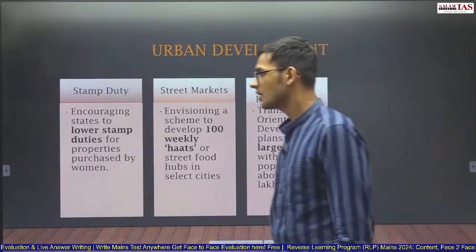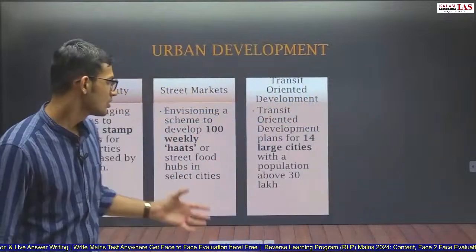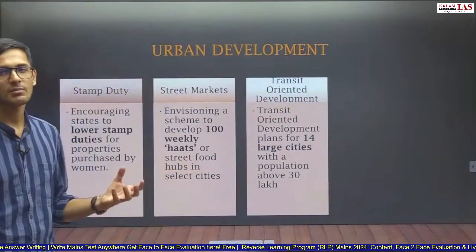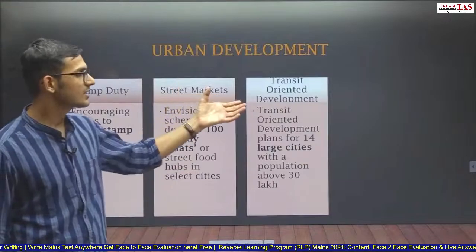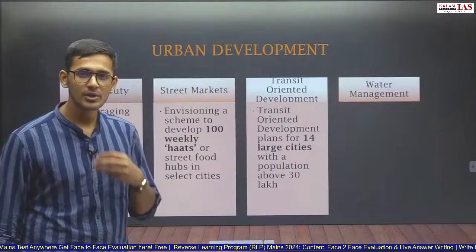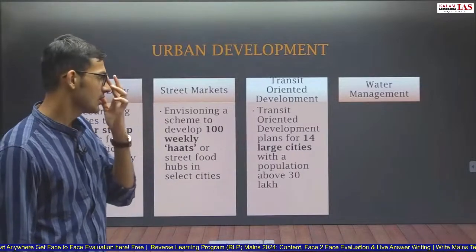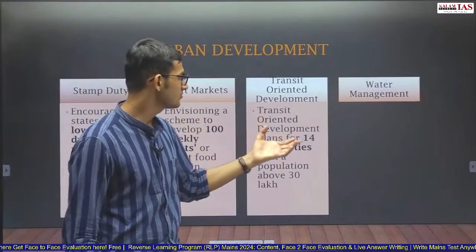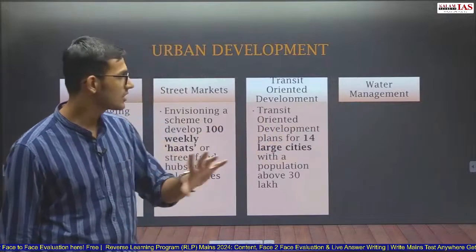Transit-oriented development plan for 14 large cities. 14 large cities with population about 30 lakhs. Here transit-oriented development will happen. Now, what is transit-oriented development? You do not actually have to go in depth. Transit-oriented development will happen in 14 large cities. That is more than enough here.